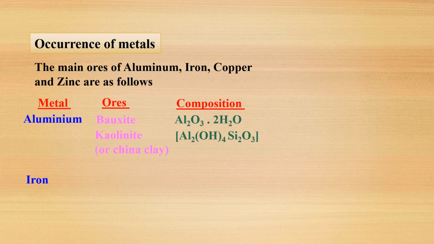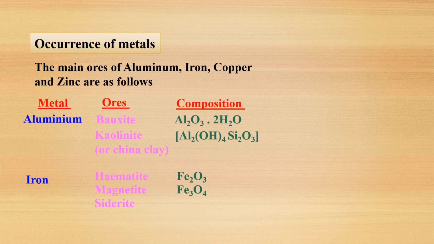Now we will be discussing some of the metals and their ores and compositions. The first column is the metal, the next is the ores, and the third column is the composition. Aluminium has three ores.